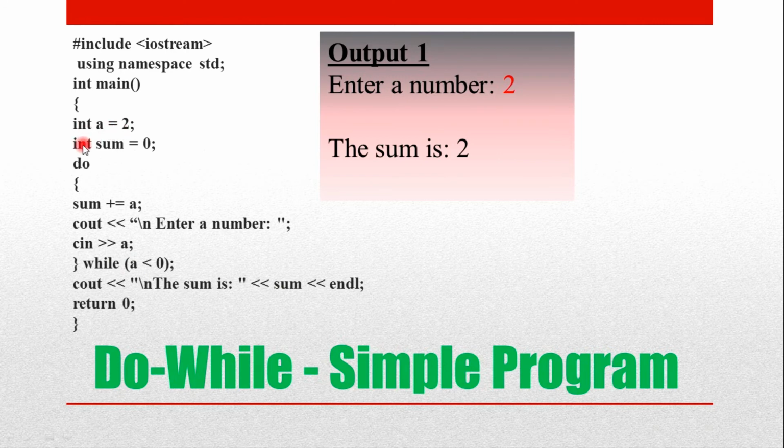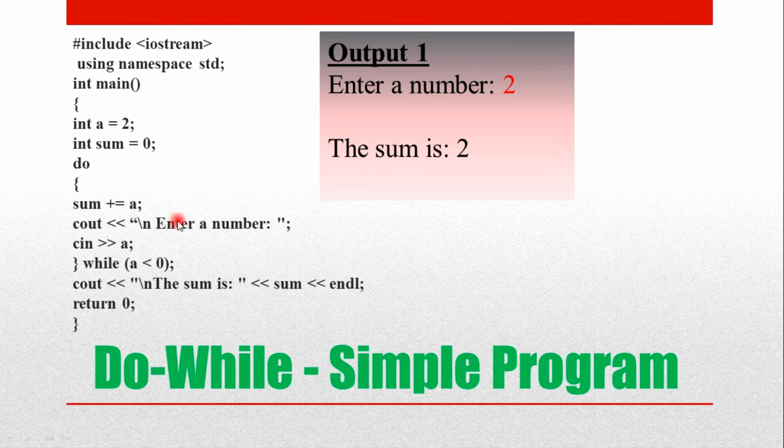Now int a is equal to 2, sum equals 0. Now there is a do while loop. It enters in. Even though the condition is not satisfied, it enters in because my a value is 2 here. 2 is not less than 0. But still this do loop will be continuing its process because what is do while? Yes, it executes at least once even if the condition is going to be false. Okay. Now sum equals sum plus a. What is the value of a? 2. Okay. So now sum value becomes 2 now.